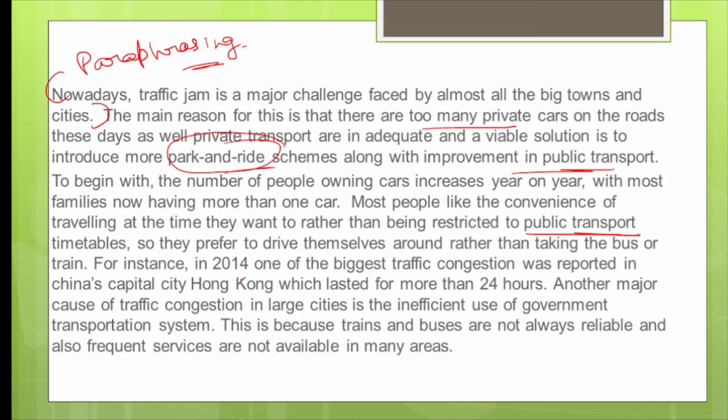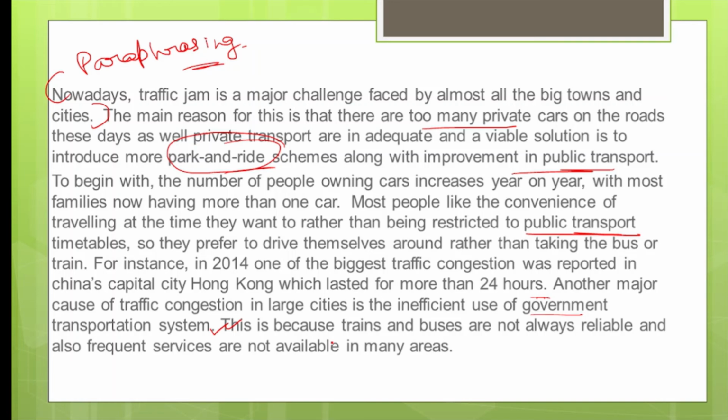For instance, in 2014, one of the biggest traffic congestions was reported in China's Hong Kong, which lasted for more than 24 hours. Another major cause of traffic congestion in large cities is inefficient use of the government transportation system. This is because trains and buses are not always reliable. Sometimes they are late, so people, when they are going for a job or some important thing, they don't want to get late. So rather they prefer private cars.